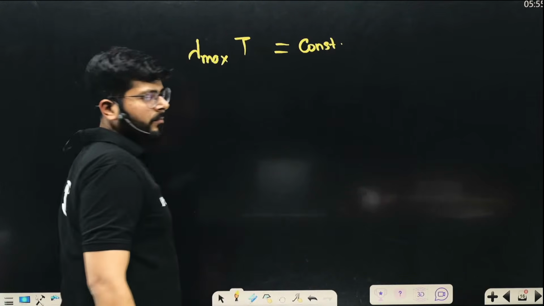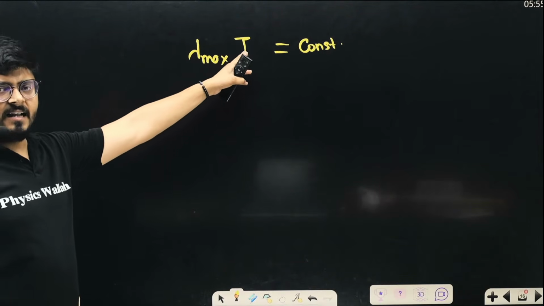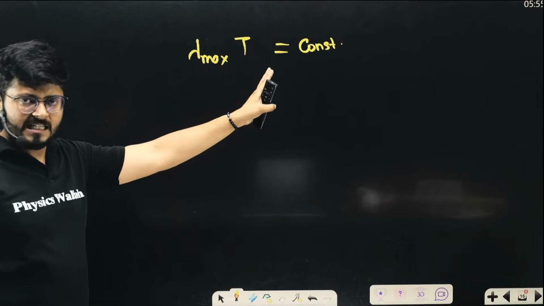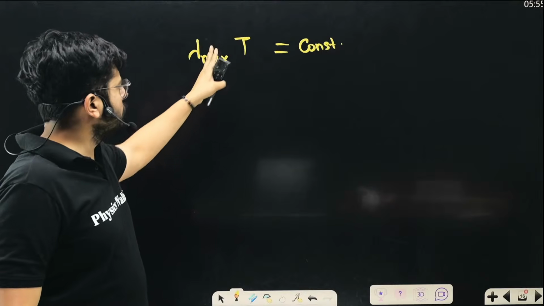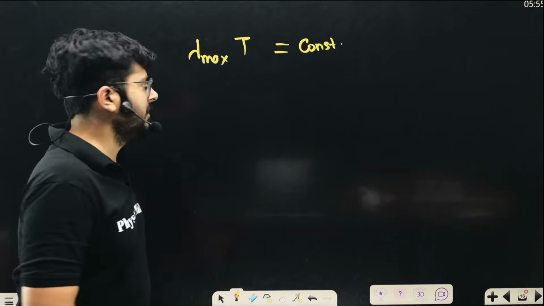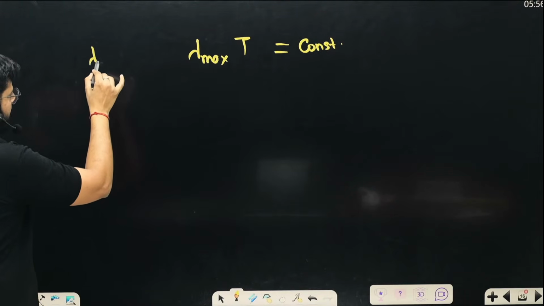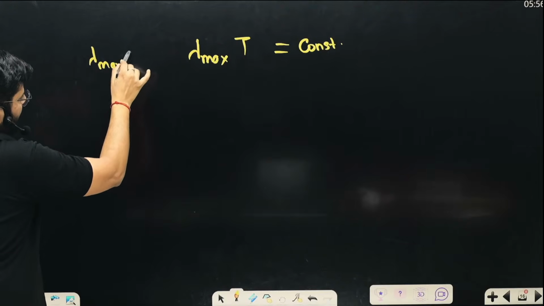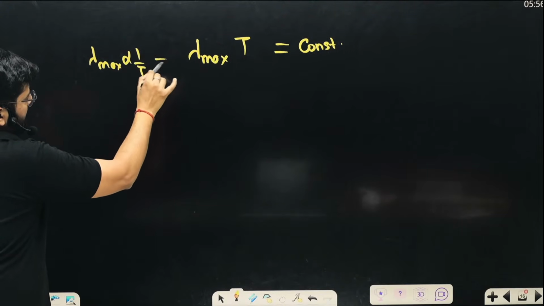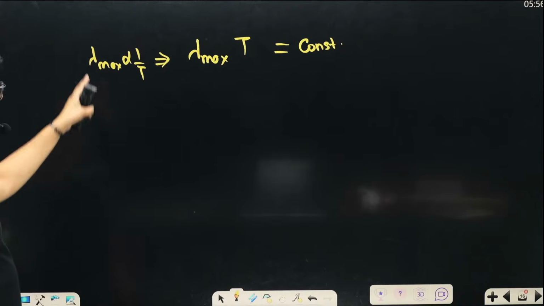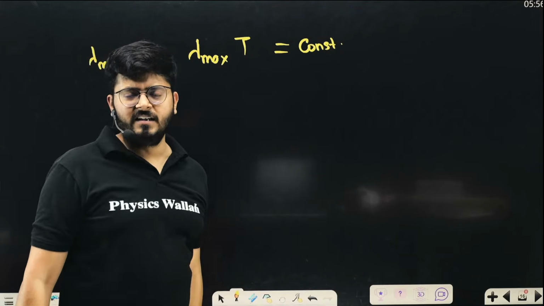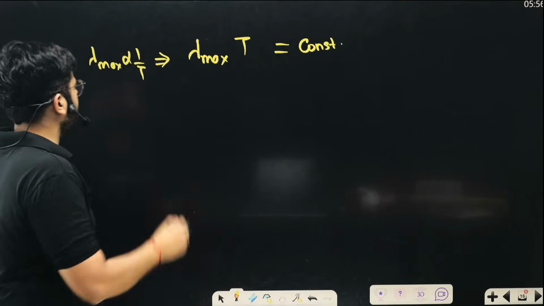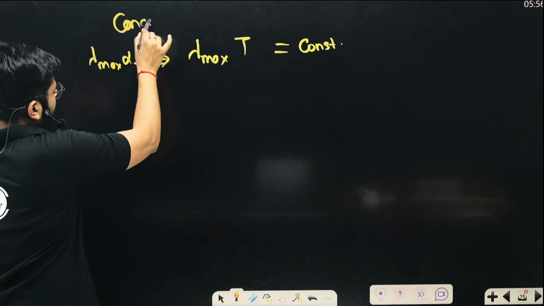We understand from there that if the temperature rises, lambda max, the maximum wavelength, shifts towards the left. That means it reduces, but the product of these two things is constant. We write Wien's displacement law this way: the maximum wavelength is inversely proportional to temperature, or lambda max into T is a constant. This is the concept which is going to be applied over here.